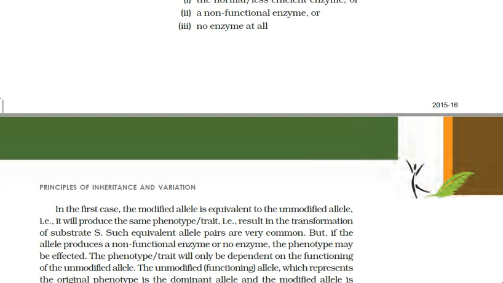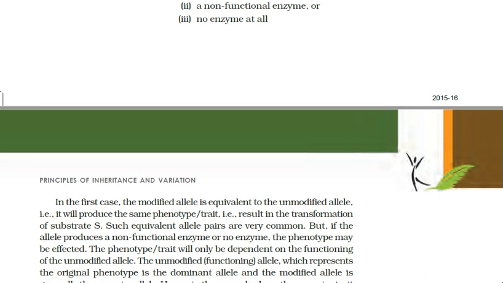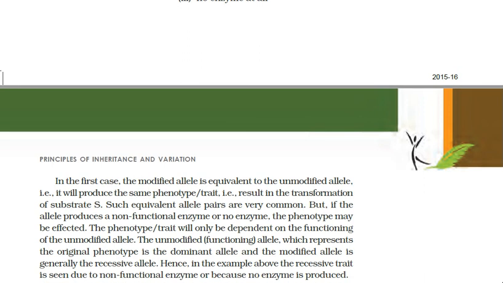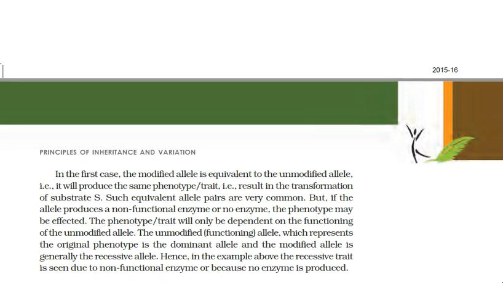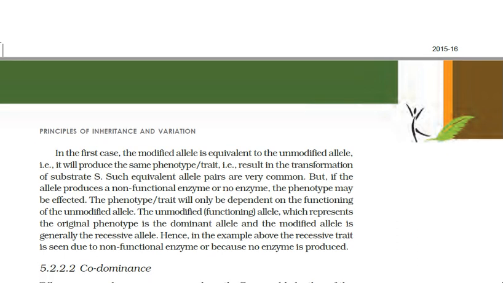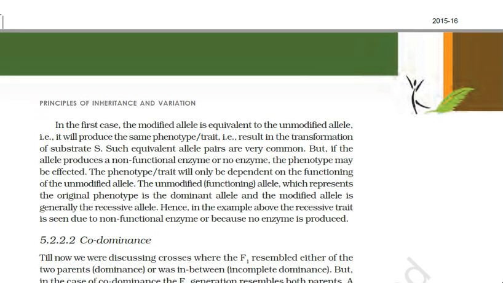The unmodified, functioning allele, which represents the original phenotype, is the dominant allele, and the modified allele is generally the recessive allele. That means unmodified allele means no change, and modified allele means it has changed. Hence, in the example above, the recessive trait is seen due to a non-functional enzyme or because no enzyme is produced.